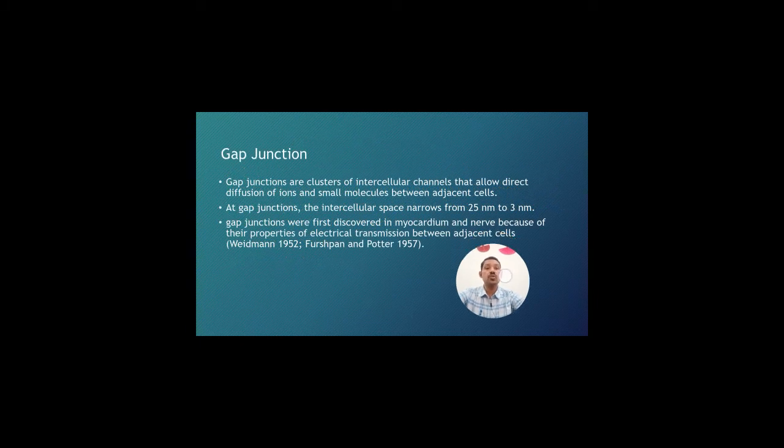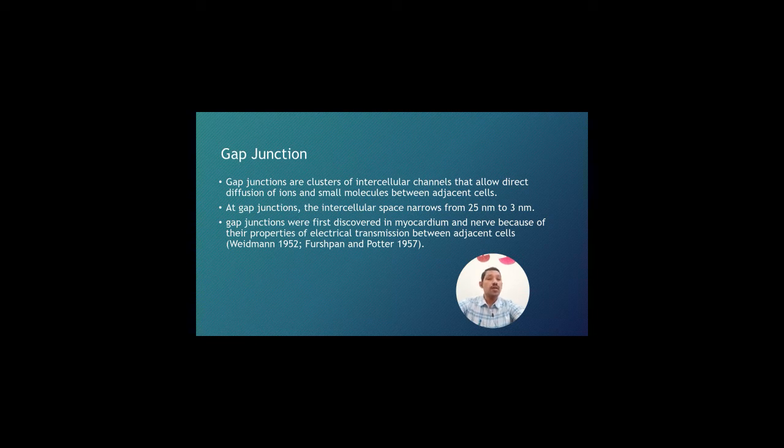As we discussed, two types: gap junction. Gap junctions are clusters of intercellular channels that allow direct diffusion of ions and small molecules between adjacent cells. At a gap junction, the intercellular space narrows from 25 nanometers to 3 nanometers.